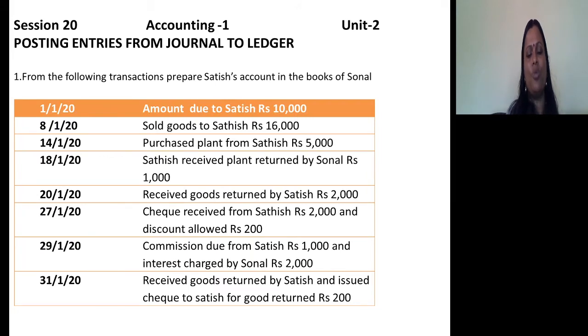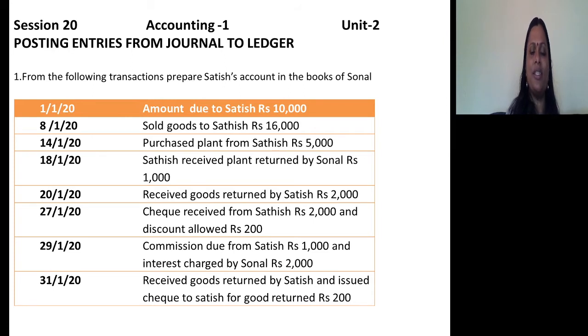Commission due from Satish 1000, and interest charged by Sonal rupees 2000. So Satish is liable to pay commission to Sonal and Sonal charged interest to Satish. Means Satish is liable to pay interest to Sonal. Commission is due from Satish. Interest was charged by Sonal, means interest is due from Satish. So commission is also due from Satish, interest is also due from Satish. So for Sonal it is income, but for Satish it is expenses. As we are analyzing from the point of view of Sonal, for Sonal it's income.